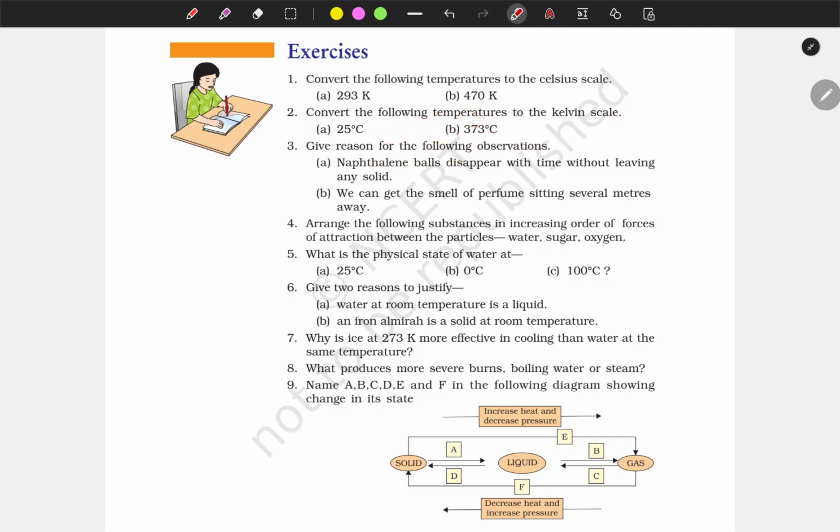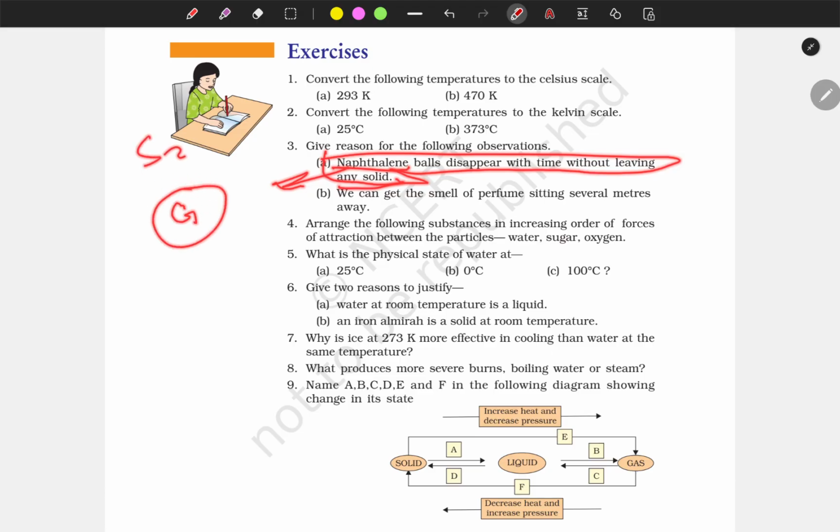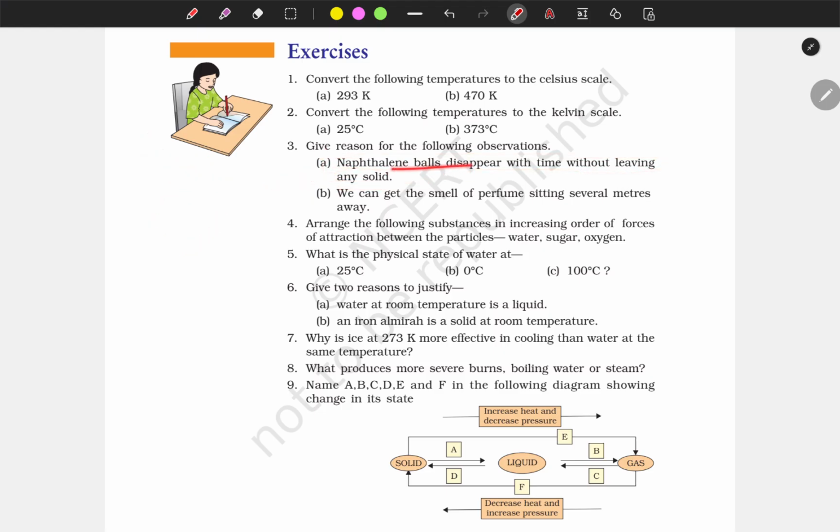In both, give the reason for the following observation. Naphthalene ball disappears with time without leaving any solid. So why? Because it directly converts into the gaseous state. Solid to gaseous state directly converts. That is the reason.